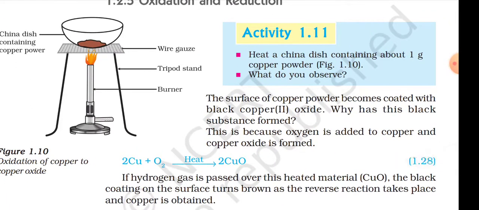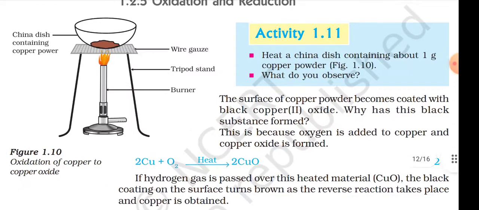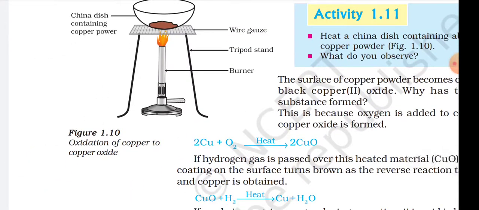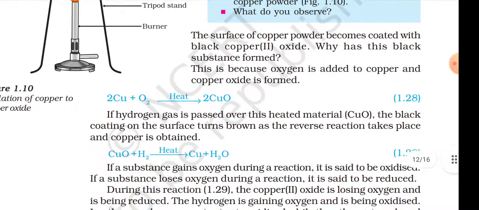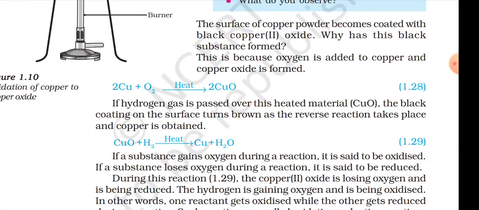Activity 1.11. Heat a china dish containing about 1 gram copper powder. Figure 1.10. What do you observe? China dish containing copper powder, wire gauze, tripod stand, burner. Figure 1.10: oxidation of copper to copper oxide. The surface of the copper powder becomes coated with black copper(II) oxide. Why has this black substance formed? This is because oxygen is added to copper and copper oxide is formed. 2Cu + O2 → 2CuO under heat.